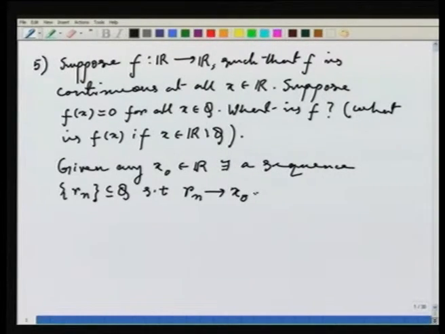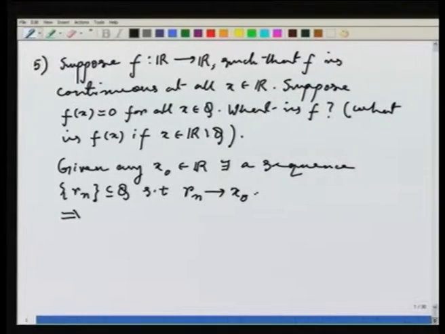Now, the rest is really simple. I know that f is continuous everywhere on the real line. It means in particular f is continuous at x naught, and since r_n converges to x naught, this implies that f(r_n) converges to f(x naught). But what do I know about f(r_n)? It is given that f(r_n) is 0, because f is 0 on the set of all rational numbers.